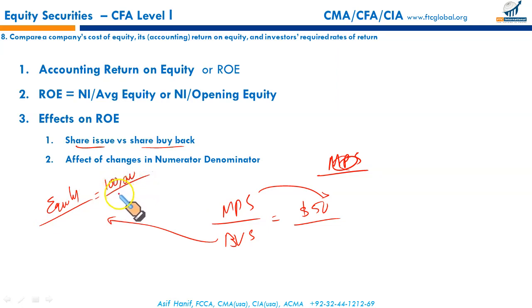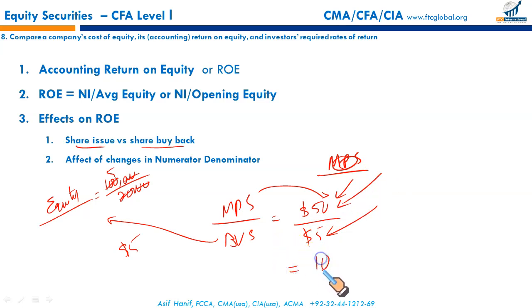Let's say the number of shares issued are 2,000, or let's take it 20,000, right? If you cancel it out, the book value per share, meaning equity divided by the number of shares, is $5. So market price per share is 50, whereas equity in the books, if calculated based upon the total number of shares, is just 5. So as per the books, each share is worth $5, but the market is valuing it at $50. So it means it is operating at 10 times your book value. A share that is in the books for $5 is trading at $50.